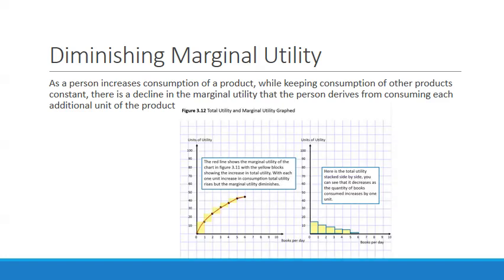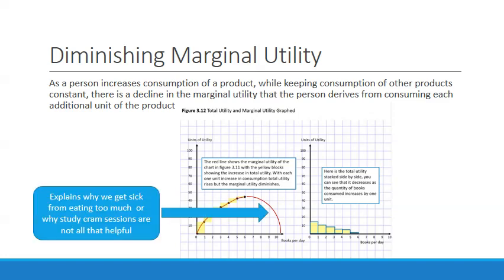So when we view it like this, one of the things we can do is throw this line in here. And what you'll notice, of course, is we see that we reach a peak and then it begins to decline. In economics, this is an upside down U, but what this section of the curve itself is telling us is that it's explaining why we get sick from eating too much or why study cram sessions are not at all helpful.